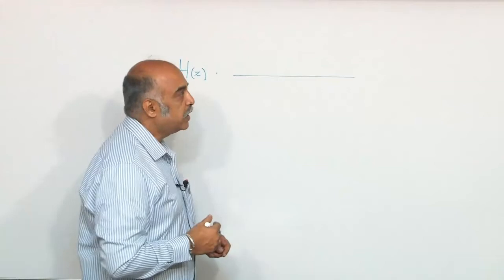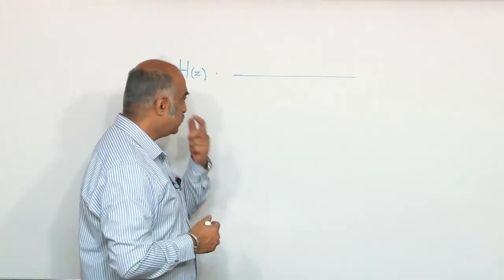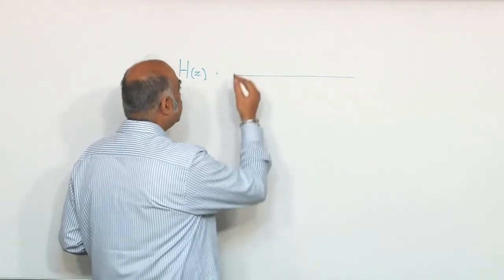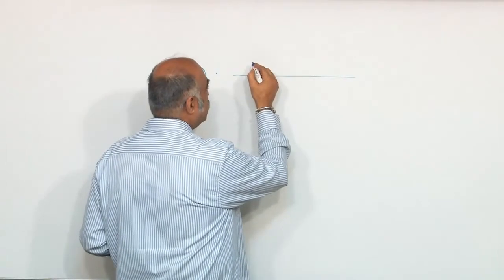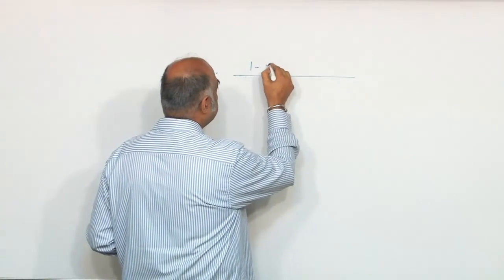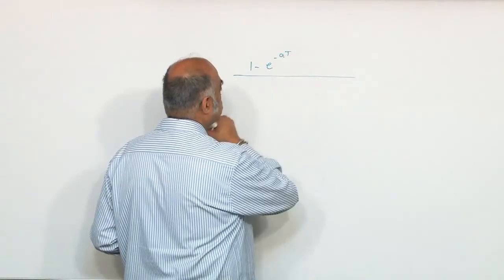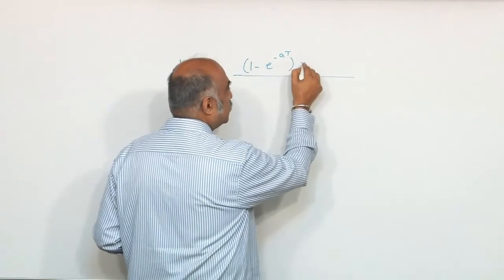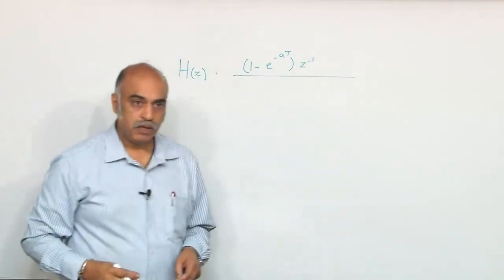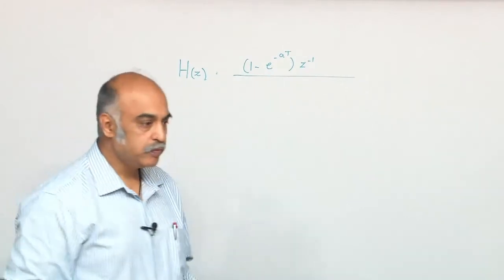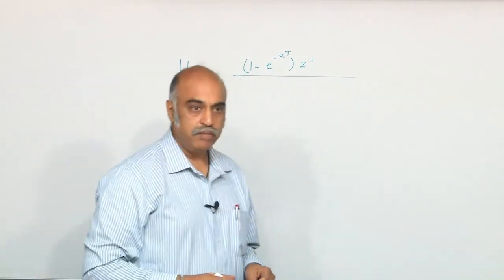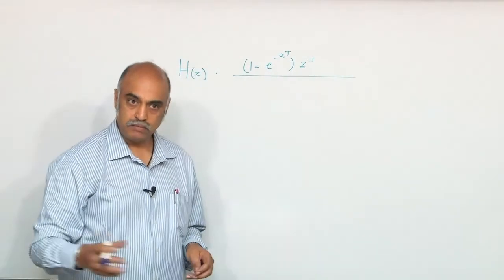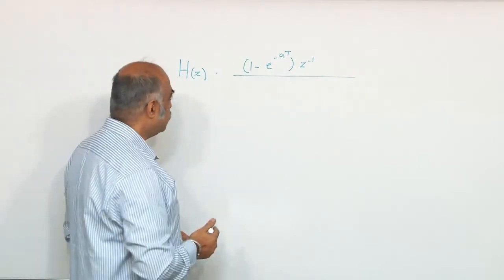In this particular filter, A naught is 0, and A1 is 1 minus e to the power of minus at, so A1 z power minus 1 is all in the numerator. Denominator is 1 minus B1 z power minus 1 minus B2 z power minus 2, and so on.